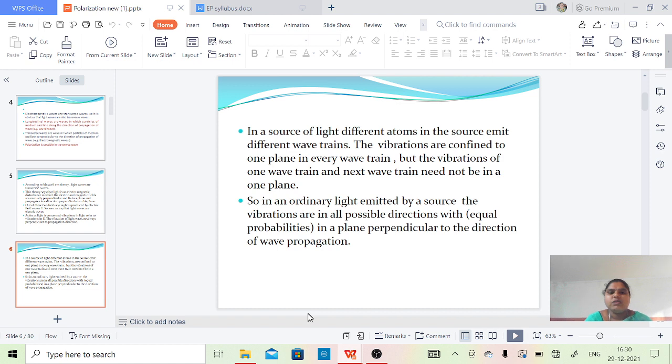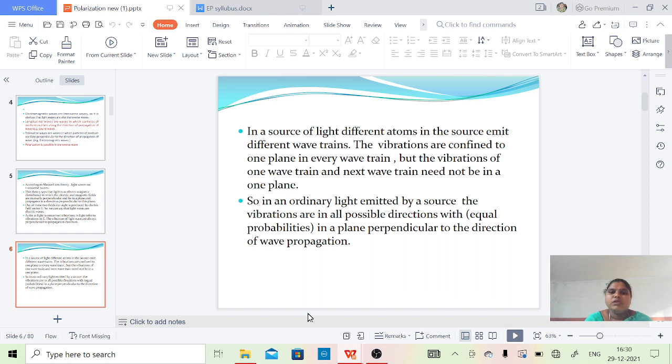In a source of light, different atoms in the source emit different wavelengths. Let us consider a source that may be a monochromatic source or a polychromatic source. The vibrations are confined to one plane in every wave train, so there will be a single plane for each wave train.